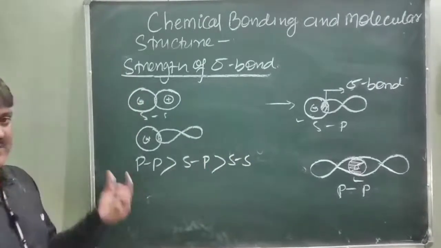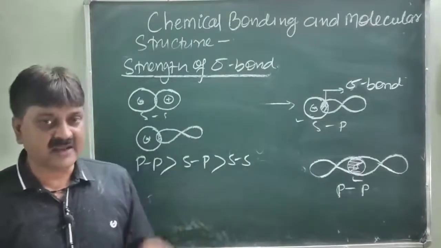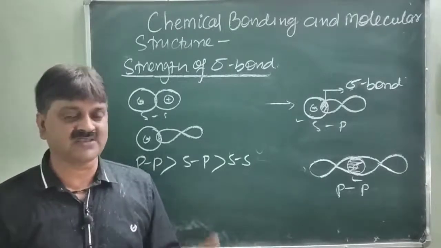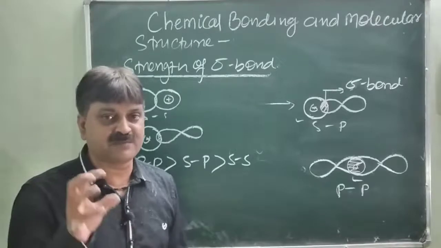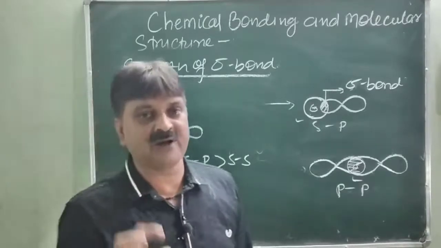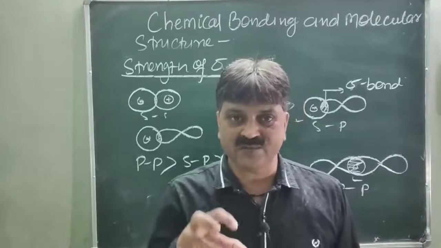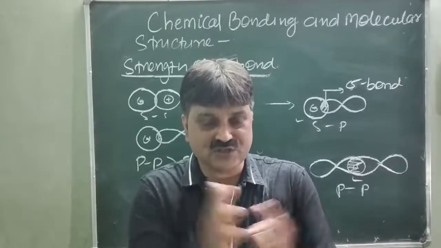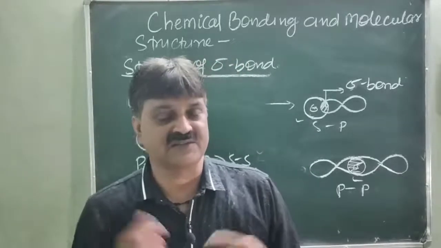Maximum extent of overlapping between the two lobes of p orbital takes place, then sp overlapping, and very little overlapping in case of ss orbitals. So what is the strength? Strength also depends upon the extent of overlapping of atomic orbitals between two atoms. How much part of the lobe overlaps or merges with each other, that will have the more extent of the strength.